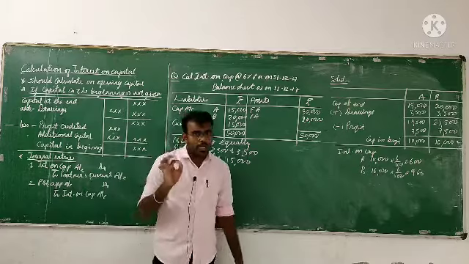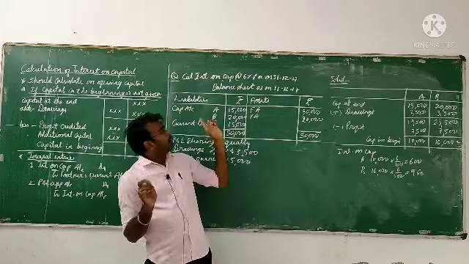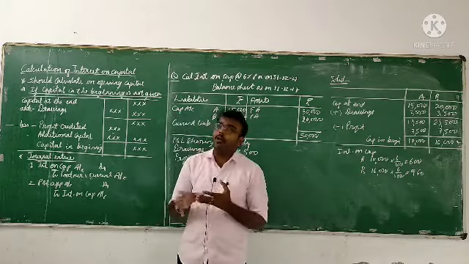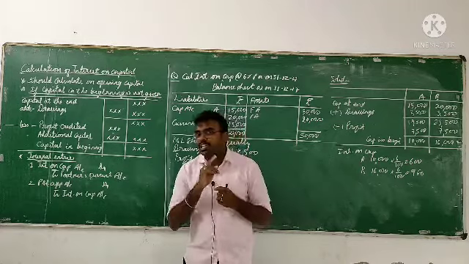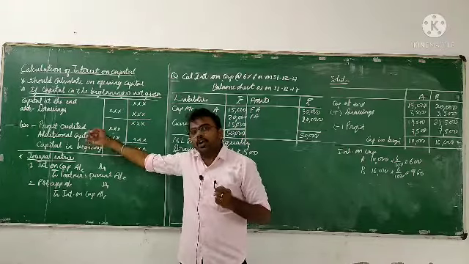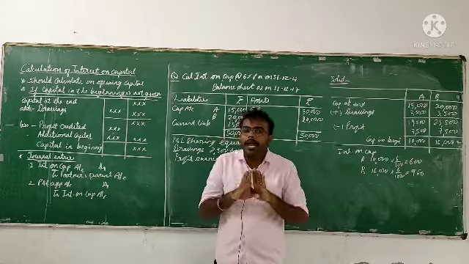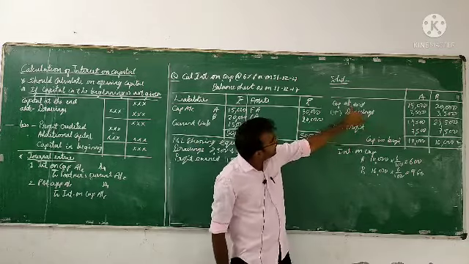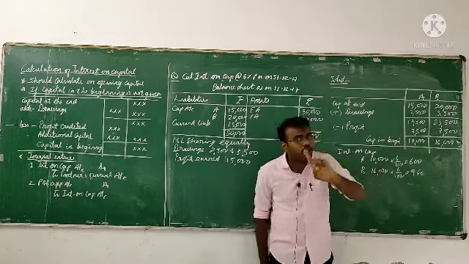We know that to calculate the interest on capital we need the opening capital, not the closing capital. But in the problem they have given the closing capital. From the closing capital we have to find the opening capital. For that we have a pro forma: capital at the end, add drawings, minus profit. If you have any additional capital, minus that also. In this problem we don't have any additional capital. So first we calculate the opening capital. Capital at the end: for A 15,000 and for B 20,000.